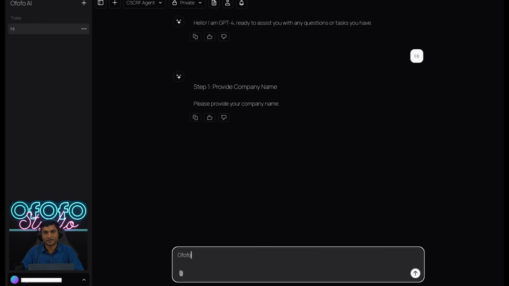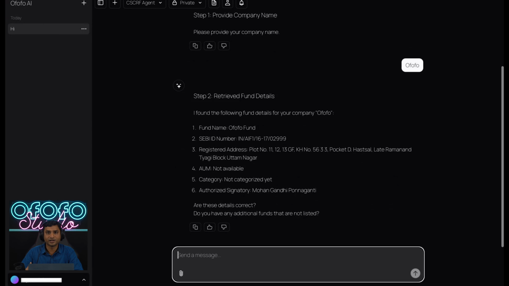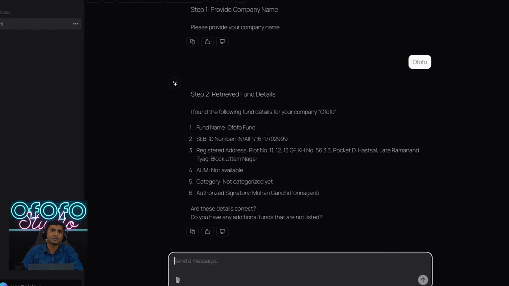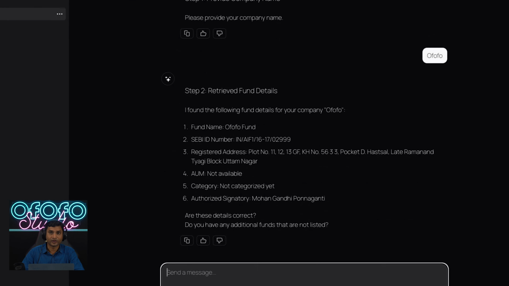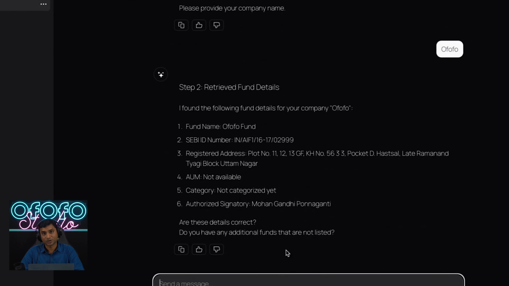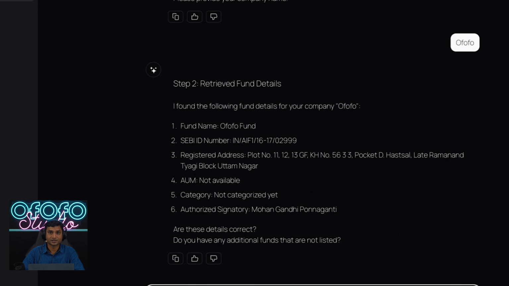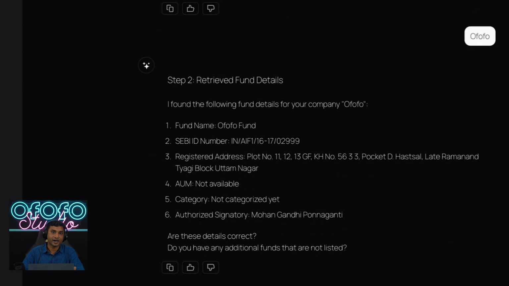The first thing you have to do is to provide your fund name, and our agent will do a deep research to identify your SEBI registration number, your registered address, and collect all the details that are required to create a context for your organization. It also establishes whether you are an AIF or a broker, etc. As you can see, the agent was able to identify the details along with the type as AIF.